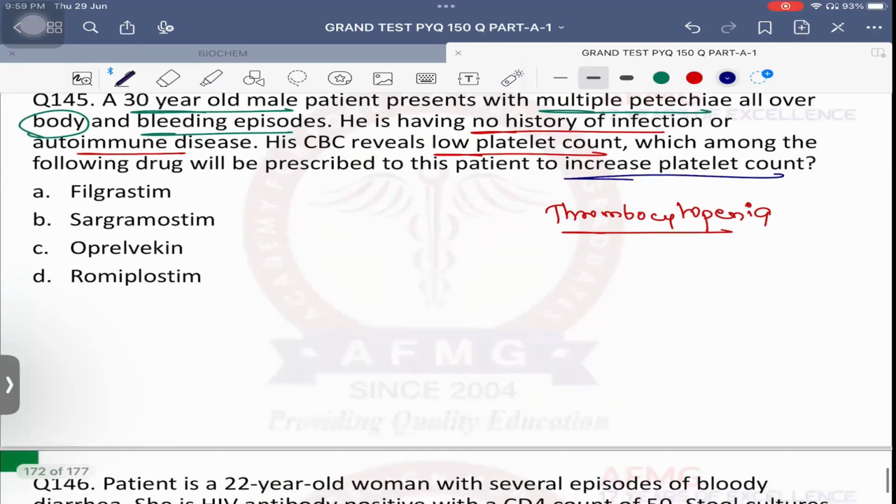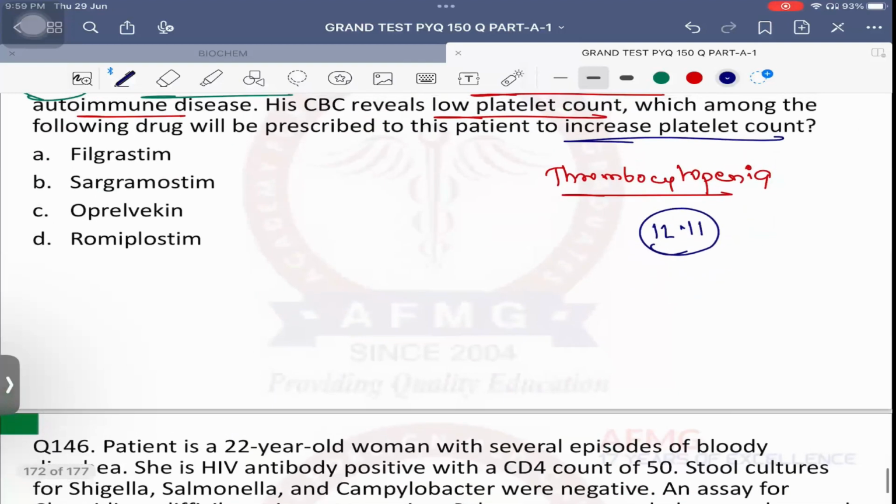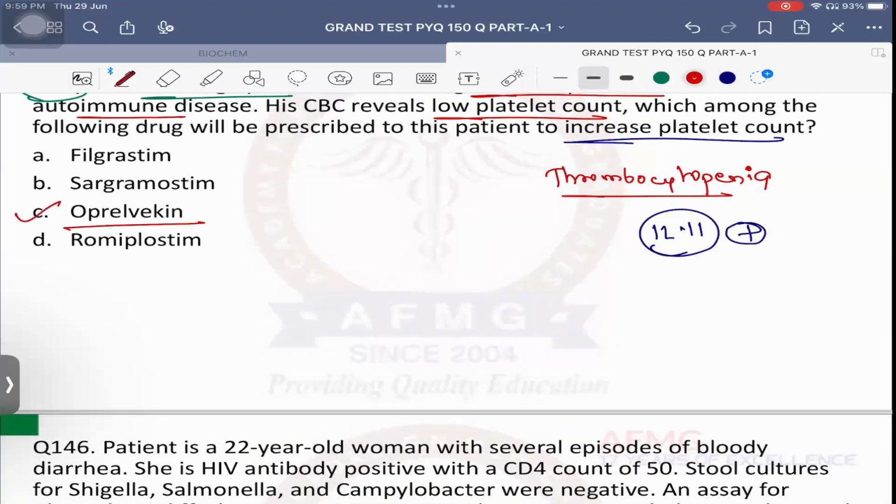To increase the platelet count, which is the interleukin which will stimulate the platelet? Shabash, interleukin 11. An interleukin 11 activator is a drug known as oprelvecin. Remember 11 like this. So oprelvecin is an interleukin 11 stimulator which causes thrombocytopoiesis, that is increased platelet synthesis.